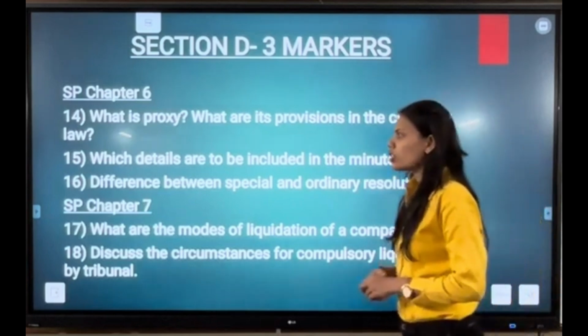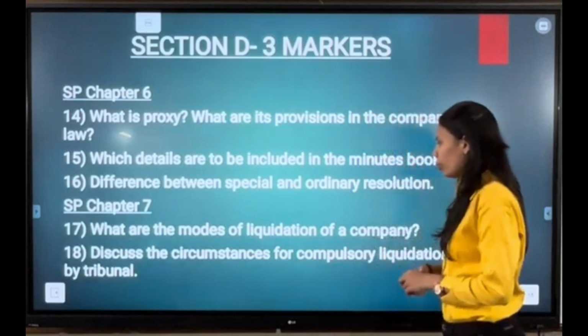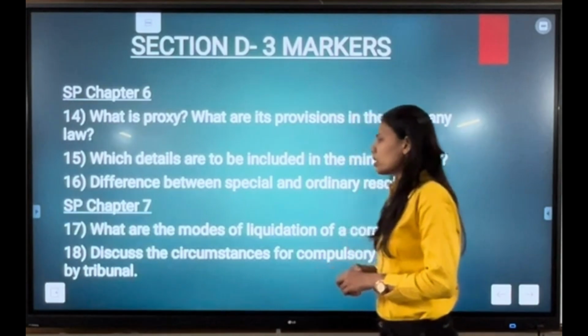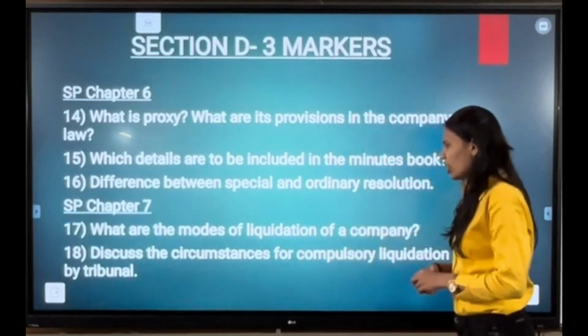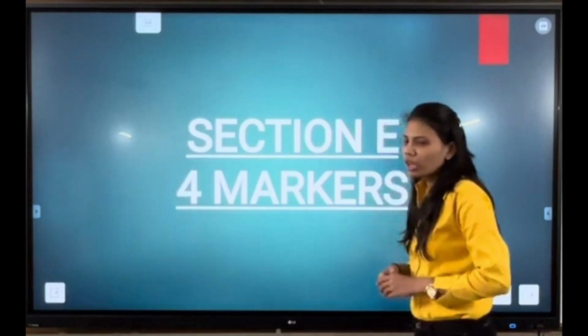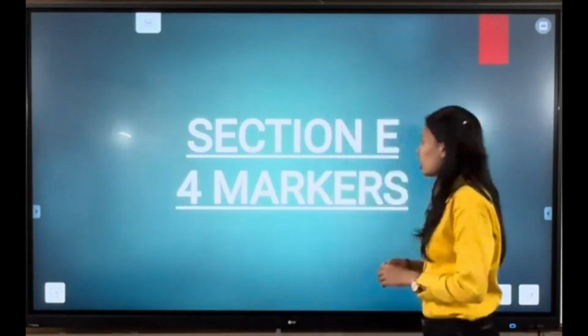Moving ahead with SP chapter number 7, we have our first question as: what are the modes of liquidation of a company. And our next question is: discuss the circumstances for compulsory liquidation by tribunal. One of the most important questions. Here we complete with our 3-marker questions and moving ahead with our 4-marker questions, that is your section E.